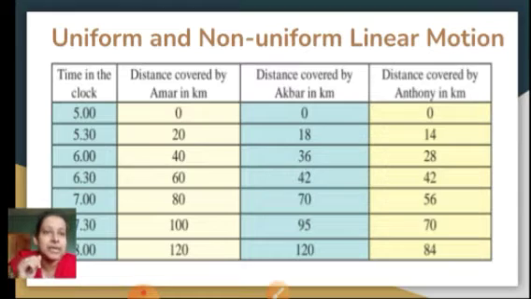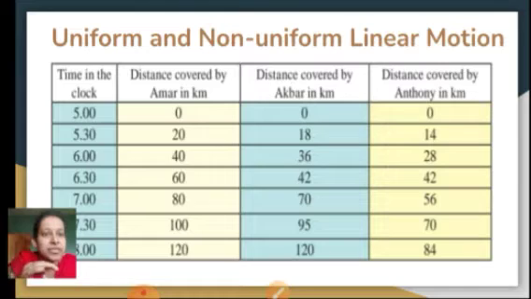Correct? Let's see now the distance covered by Akbar in kilometers. Akbar at first was at rest, and even Anthony was at rest. We will see both of them together. By 5:30, Akbar covered around 18 kilometers. Next half an hour, 36 kilometers. Next half an hour, 42. Next half an hour, 70.